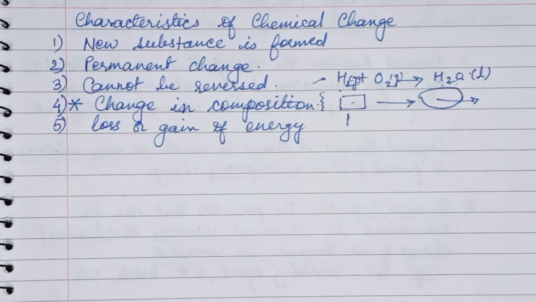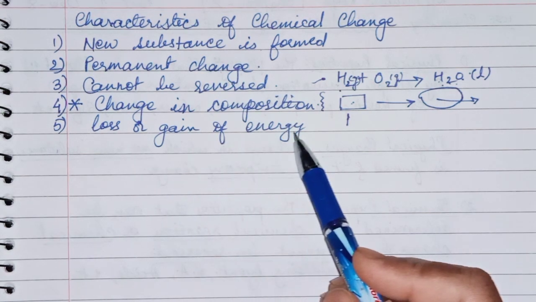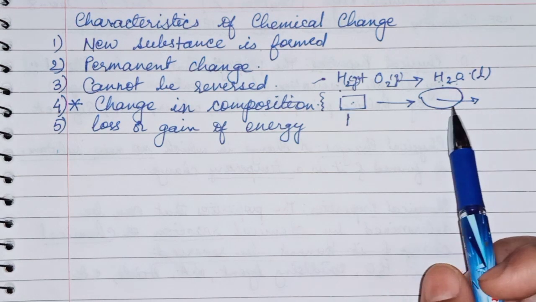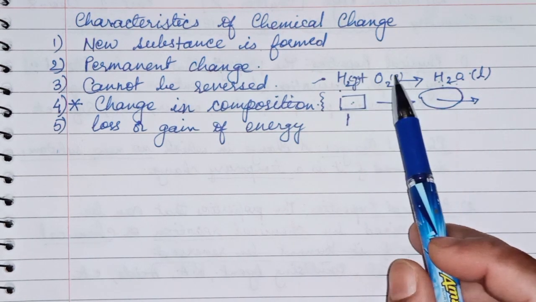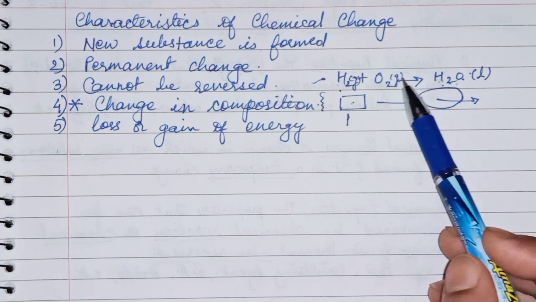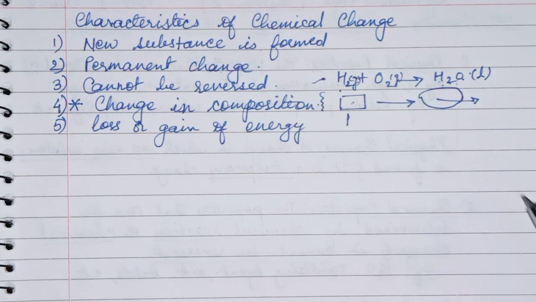Now next is loss or gain of energy. Wherever chemical change is taking place, there must be some gain of energy so that the reaction can proceed, or there will be loss of energy. After the reaction, some amount of energy is released. So if this type of change is taking place, you can say it is a chemical change.